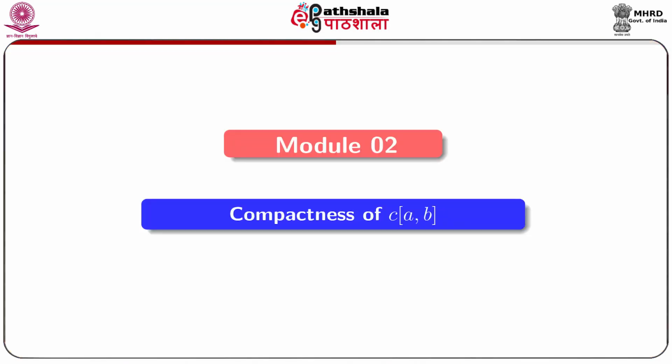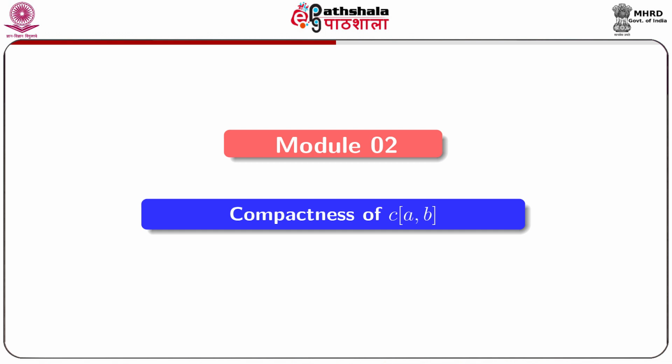In this module 2 of chapter 2, we shall discuss the compactness of C[a,b], that is, the collection of all real valued continuous functions over the closed interval [a, b]. Also, we shall discuss the necessary and sufficient condition regarding the compactness of C[a,b], and this theorem is known as the Arzela-Ascoli theorem. We shall now discuss module 2.